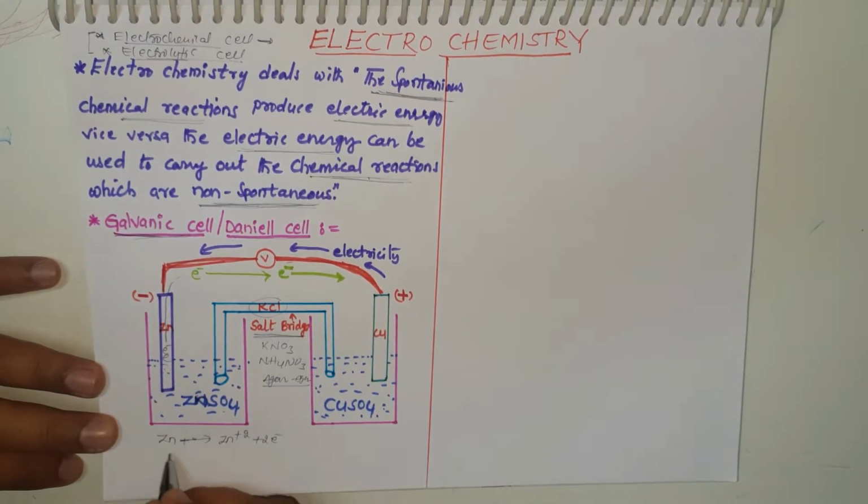That's why this reaction is an oxidation reaction. What is oxidation? When electrons are lost by an element, that is known as oxidation.